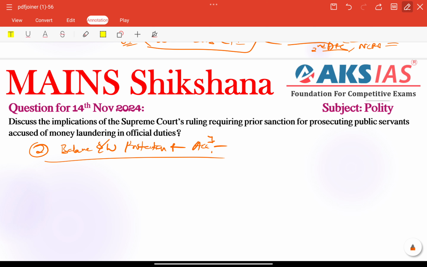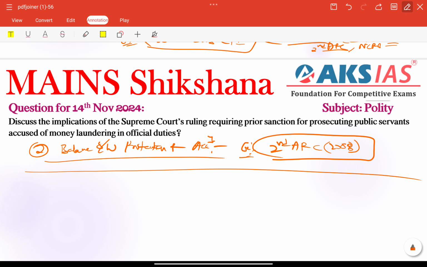For example, here we can connect our Second Administrative Reforms Commission 2008, which emphasized the need to protect civil servants from undue harassment, right? So these are the very significant parts of our Supreme Court ruling.